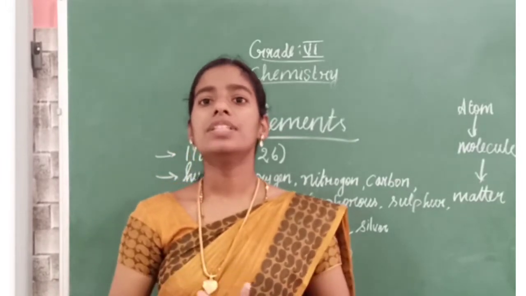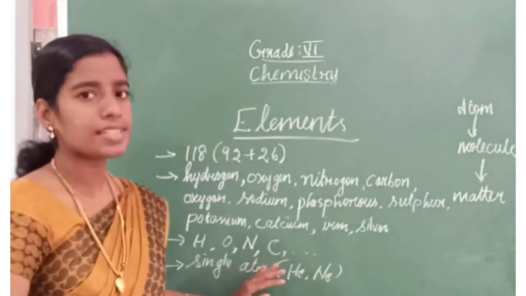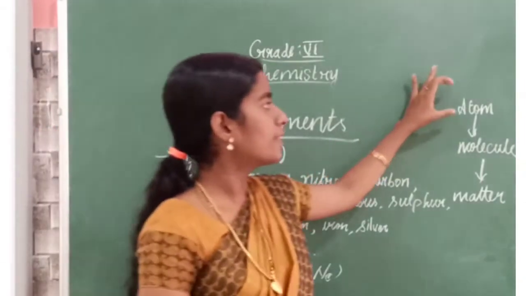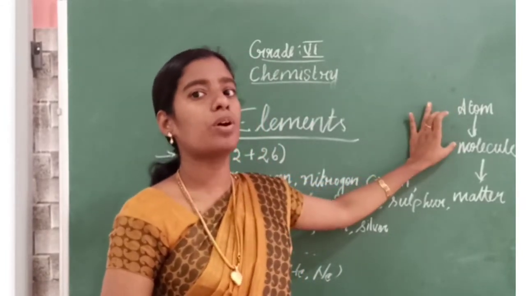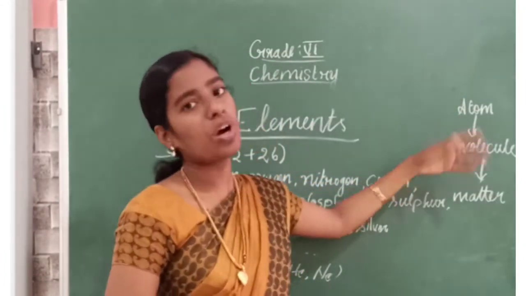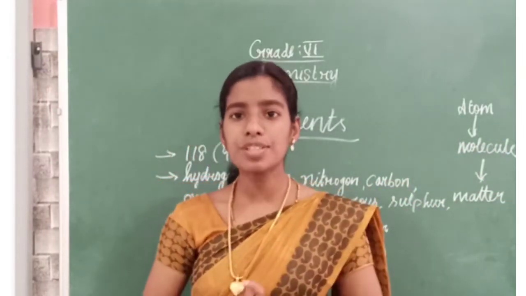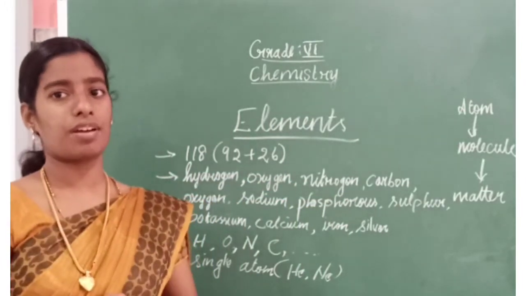Now, these elements have atoms. As we know, atoms combine to form molecules and molecules combine to form matter. In pure substances of the type element, only the same type of atoms are there.